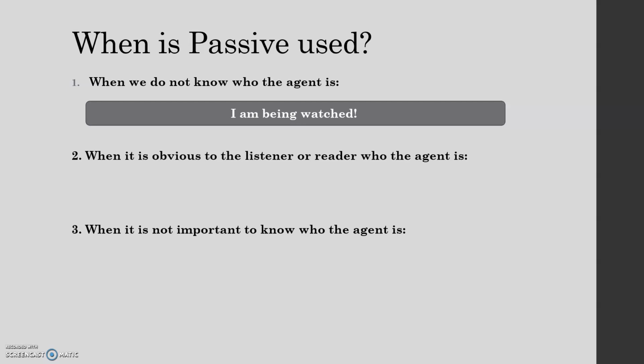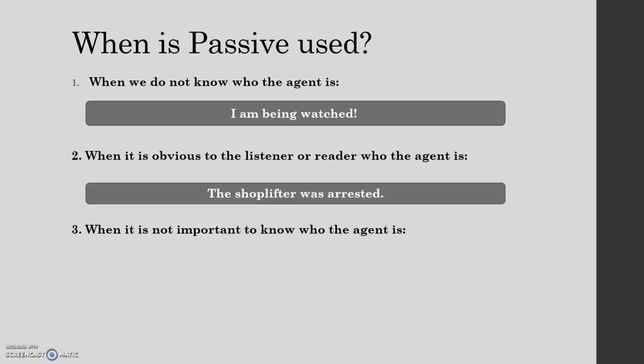Number two, when it is obvious to the listener or reader who the agent is. The shoplifter was arrested. It's clear here that the police arrested the shoplifter, but we don't need to mention it because it's so obvious.